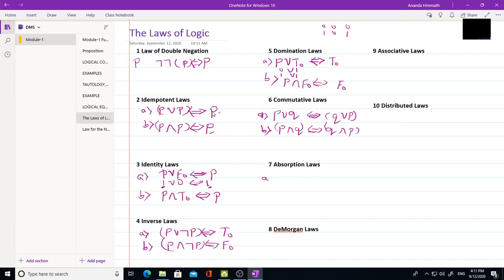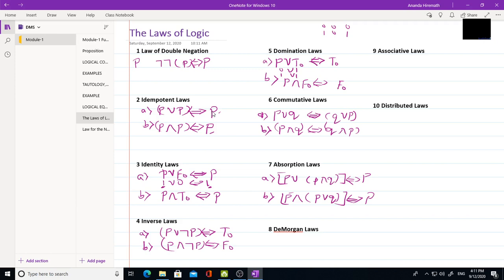Then the seventh one is the absorption law. The first one in this: P or (P and Q) will be logically equivalent to P. One more law: P, this time instead of or you should write and, and instead of and you should write or, Q. That is, P and (P or Q). This is also P.